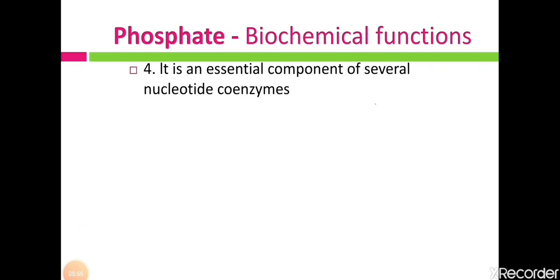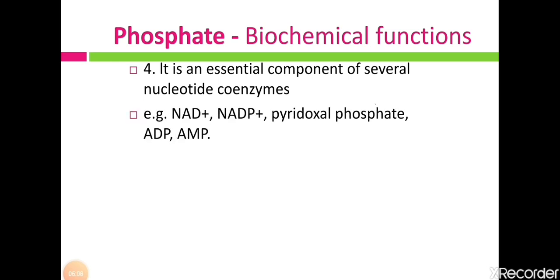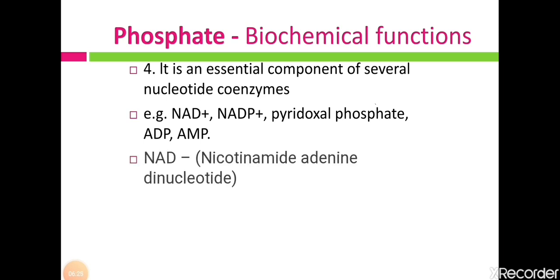Now the next function of phosphate in our body is that it is an essential component of several nucleotide coenzymes. Let us see a few examples of nucleotide coenzymes: NAD plus, NADP plus, pyridoxal phosphate, ADP, and AMP. So for these nucleotide coenzymes, phosphate is the essential component.